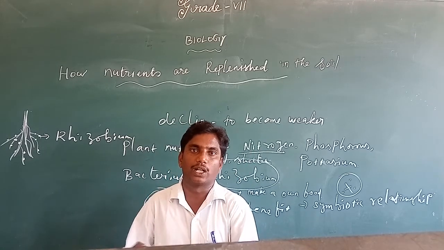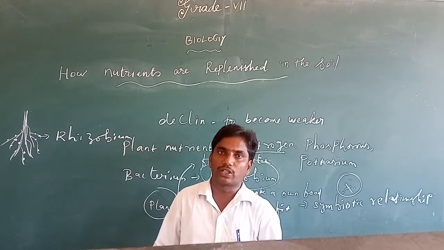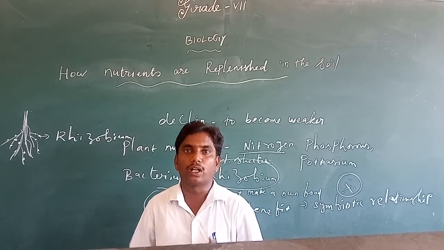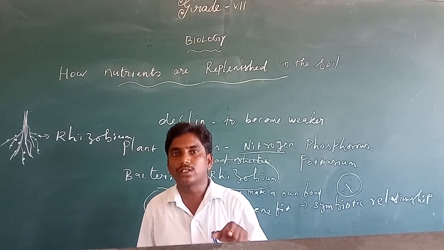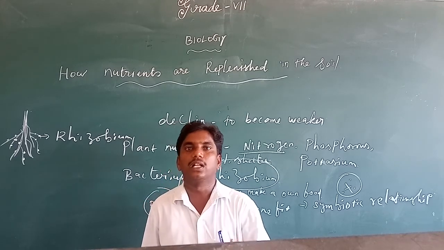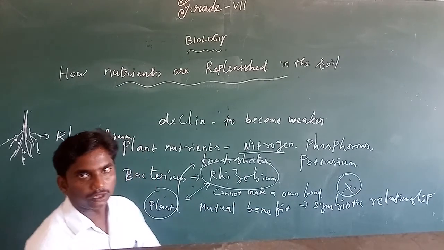The hetero means other. And saprotrophic nutrition means such organisms cannot make their own food. Then how do they get food? They get food from dead and decaying matter. That is called saprotrophic nutrition. Have you understood? Okay, thank you students.